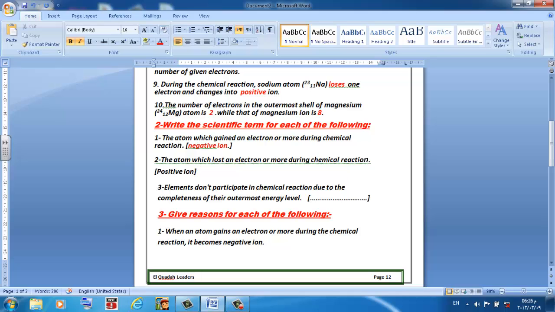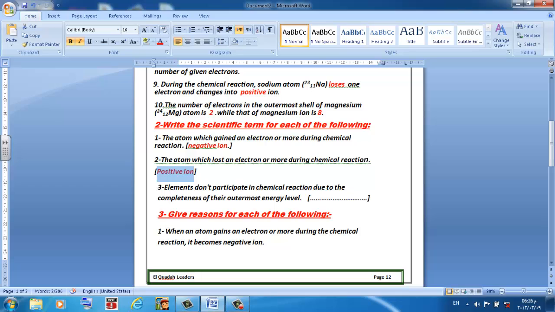Because the number of electrons will be less than the number of protons, so it will be positive. Here, elements do not participate in chemical reaction due to the completeness of their outermost energy level.